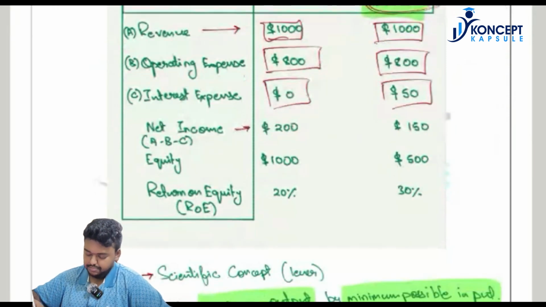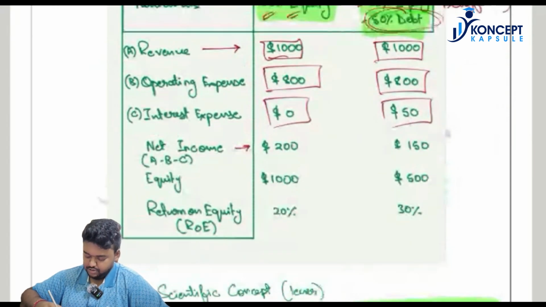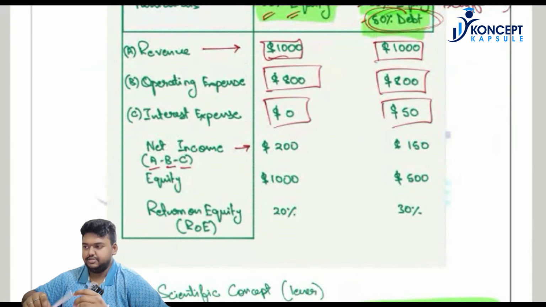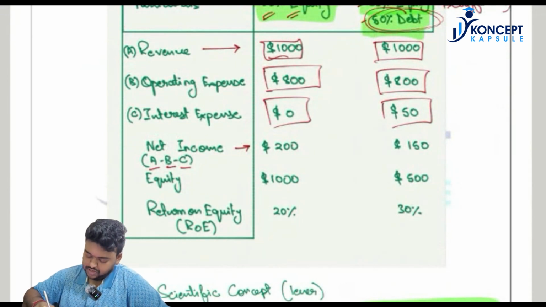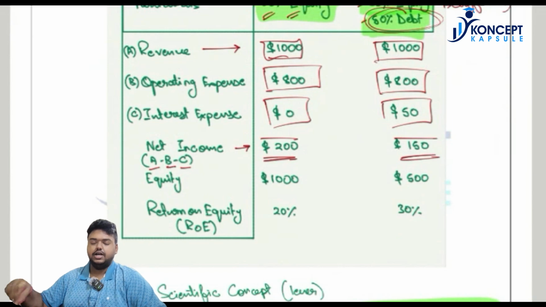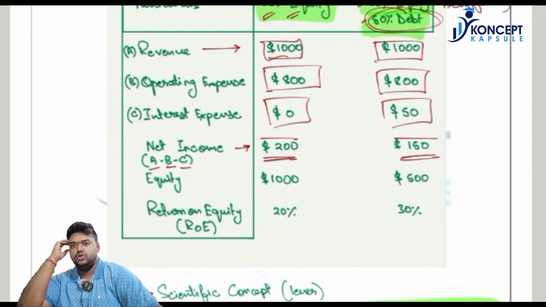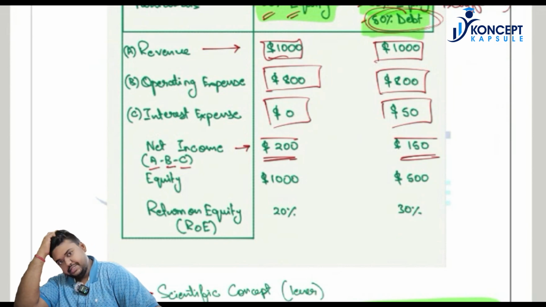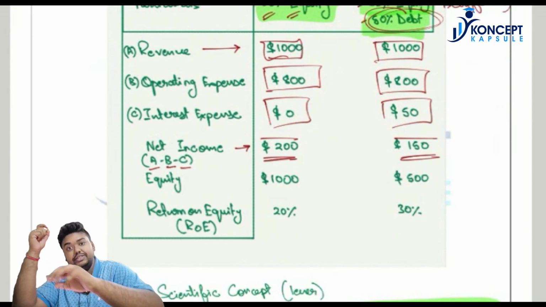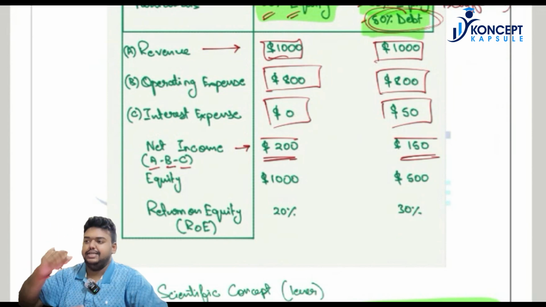What is the net income? Net income is nothing but revenue minus operating expenses minus interest expense. So over here, if you see, the net income is higher in the case of the company having 100% equity. Then it is always good to have 100% equity. But now the situation changes, and let us see how.